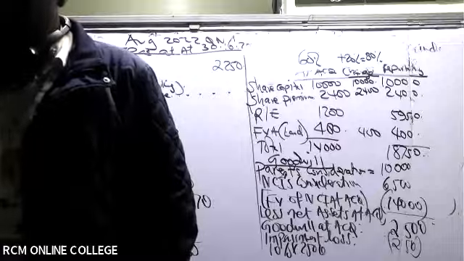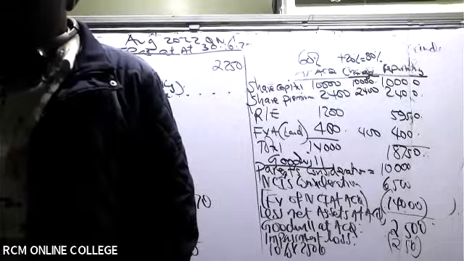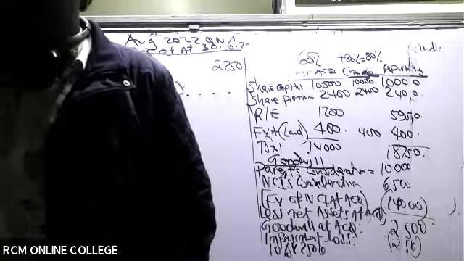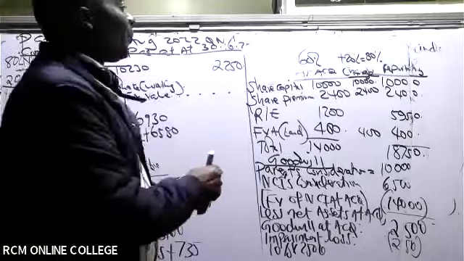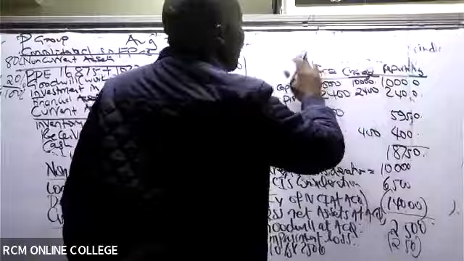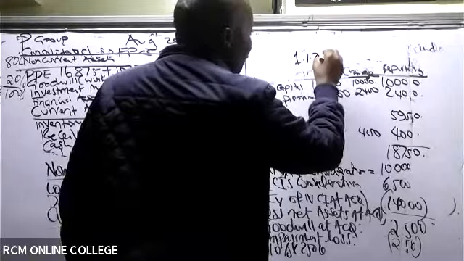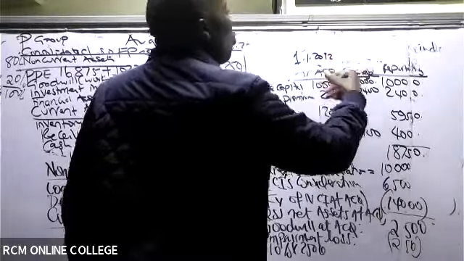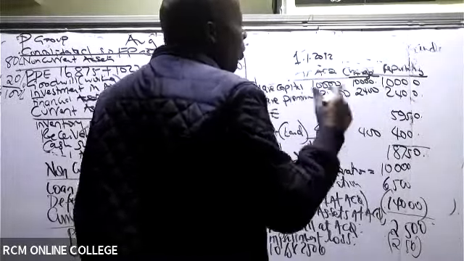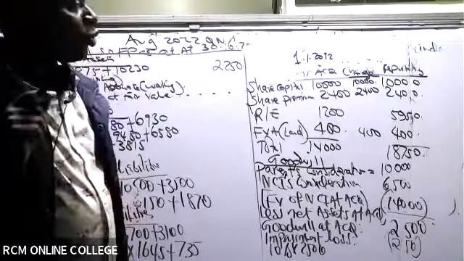Please listen. Remember, the very first acquisition was 1st January 2012. And then we acquired 20% more. When did we acquire this 20% more?